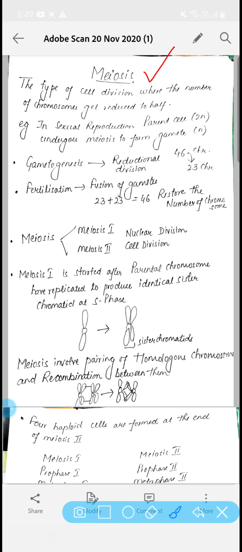Meiosis is that type of cell division where the number of chromosomes gets reduced to half.